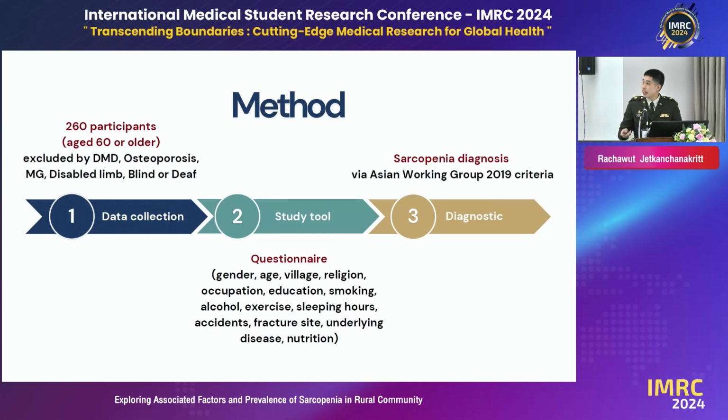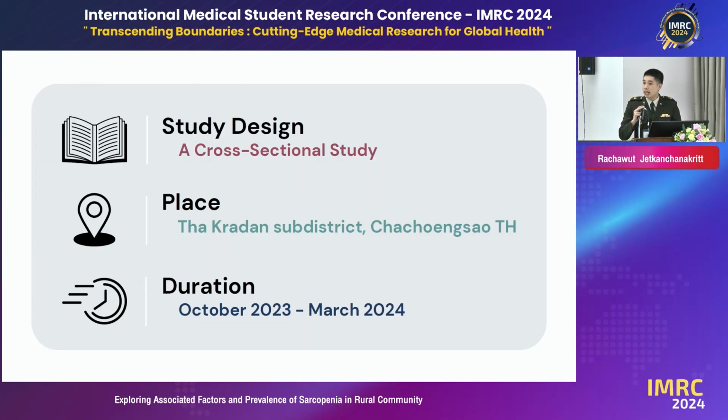First step, I collected the data from 260 participants, excluding those with musculoskeletal diseases such as Duchenne muscular dystrophy or MG, myasthenia gravis. Next, I let them do the questionnaire asking about their demographic data, underlying disease, and the Mini Nutritional Assessment for access to nutrition. Lastly, I use the Asian Working Group 2019 to diagnose sarcopenia, which I would like to talk about later in detail in the presentation. Our study design is a cross-sectional study, and it took place in Thakradam district, Chachoengsao province in Thailand.